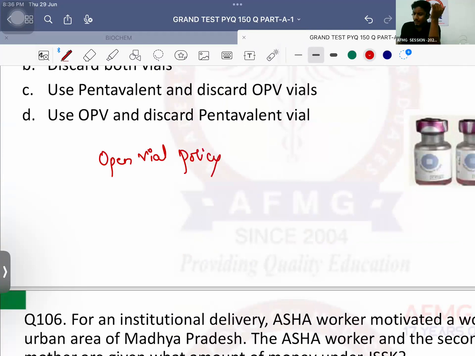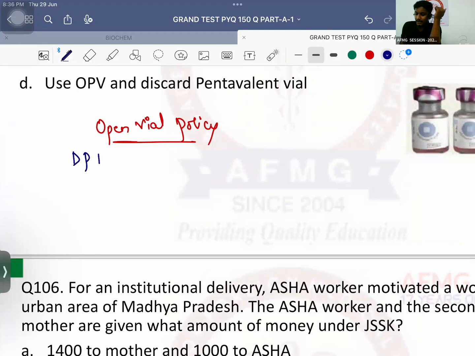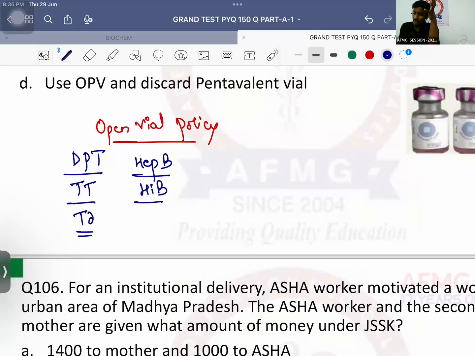Okay, it is only applicable for few vaccines. What are those vaccines? Anybody? DPT, that is diphtheria, pertussis, tetanus. Tetanus toxoid, that is TT. TD, that is tetanus and diphtheria. Along with that, hepatitis B. Along with that, HIB; DPT, hepatitis B, and HIB together are pentavalent vaccine.